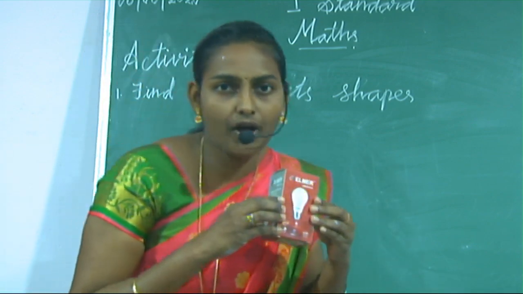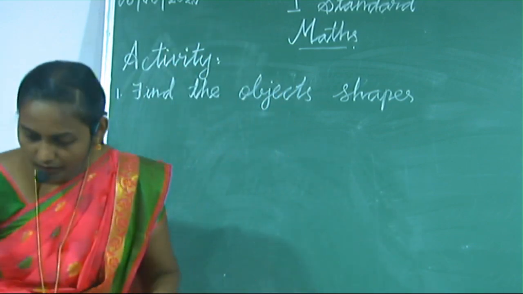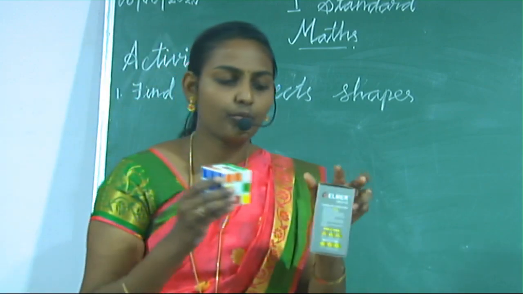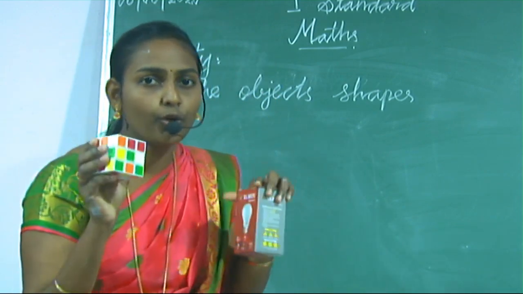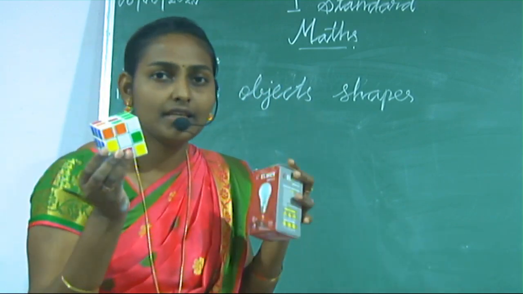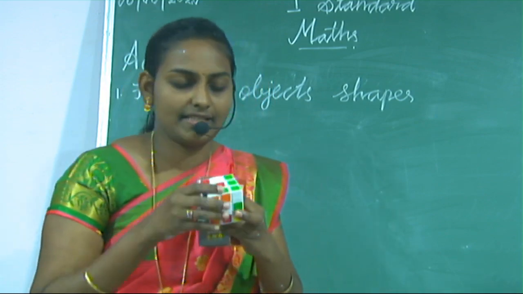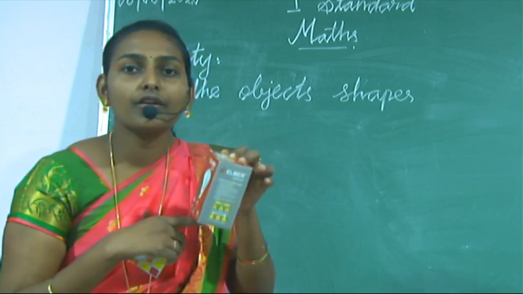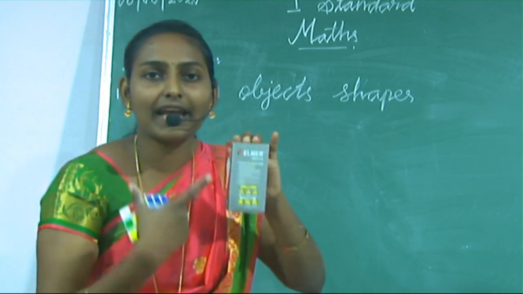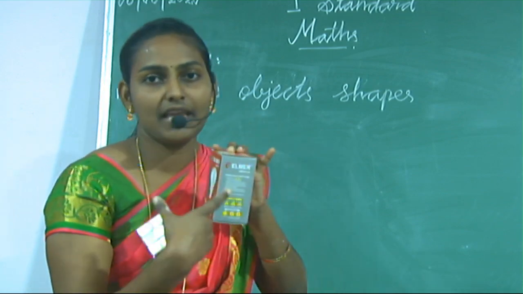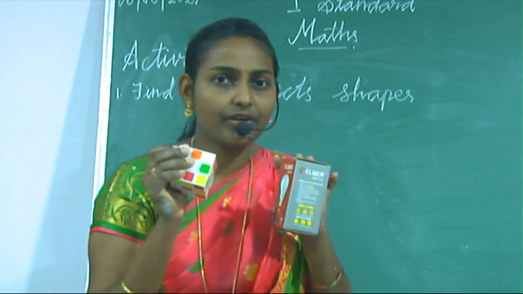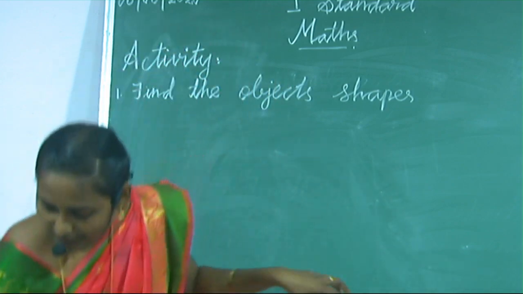See the difference between the cube and the cuboid. In a cube, all the sides are the same size, but in a cuboid only the opposite sides are the same size. Okay, see the difference, don't confuse them. Next.